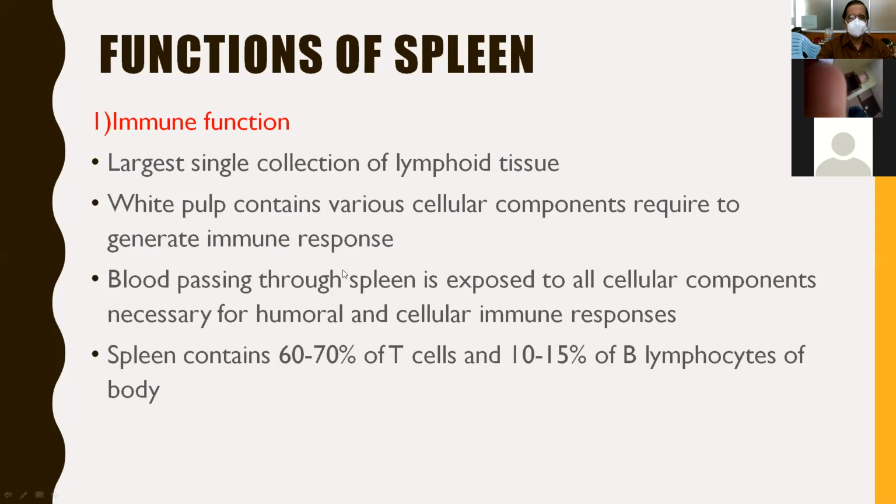Blood passing through the spleen is exposed to all cellular components necessary both for humoral as well as cellular immune responses. The spleen contains about 60 to 70% of T cells and 10 to 15% of B lymphocytes. This is the lymphoid tissue present in the white pulp. So it is necessary both for humoral as well as cellular immune responses.